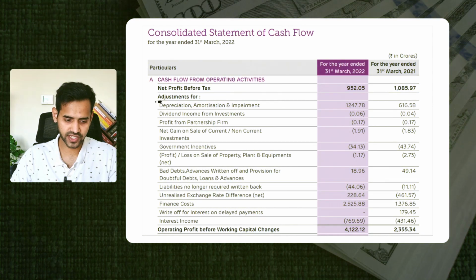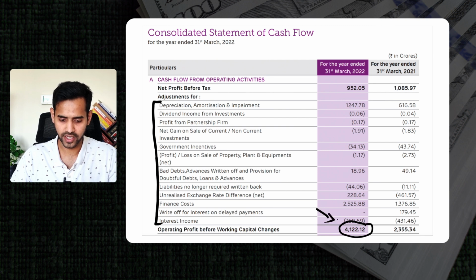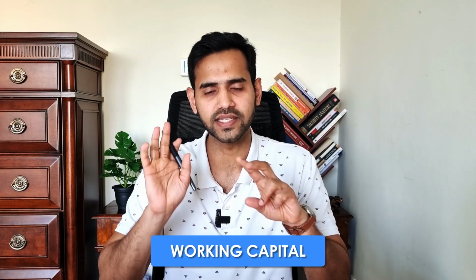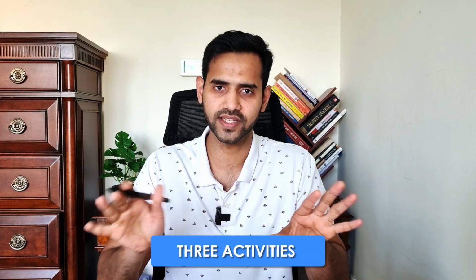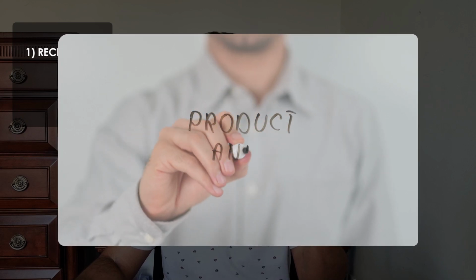After considering all of these different expenses for Adani Enterprises, what we are left with is a total amount of 4,122 crore sitting in the bank account. Now this is not the end account, we are not at the end cash. We are still to reach the amount of what is there in the bank account of Adani Enterprises. Taking this 4,122 crore forward, in any business, understand that there are three activities which are always there, called working capital activities, the day-to-day working activities. That means some are receivables: whatever products and services the company sells to their clients, they account for that amount